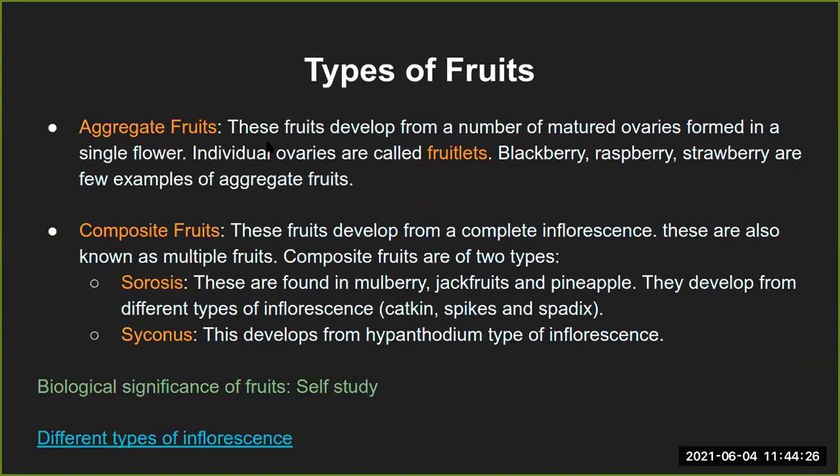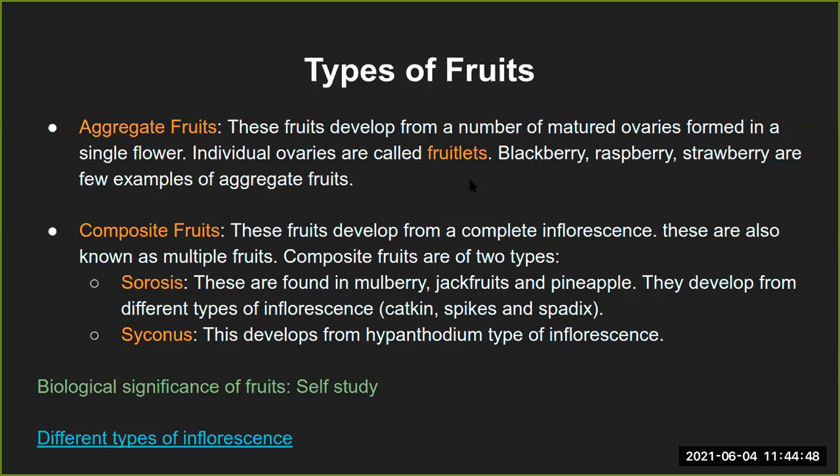In terms of aggregate fruits, these fruits develop from a number of matured ovaries formed in a single flower, right? Like one flower having many ovaries. In that case, there will be aggregate fruits, and the individual ovaries are called fruitlets.